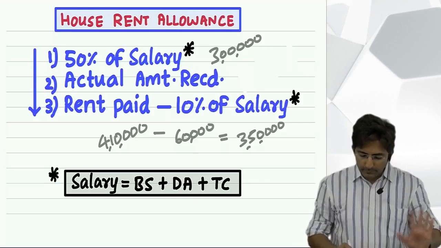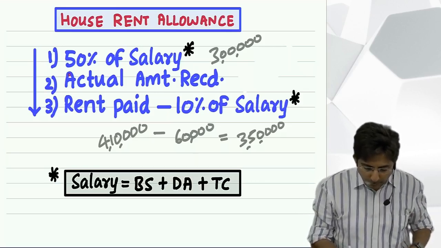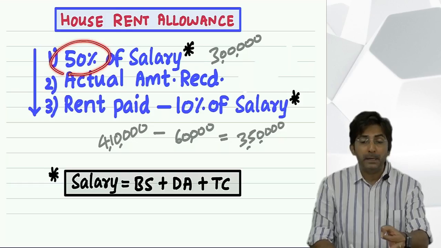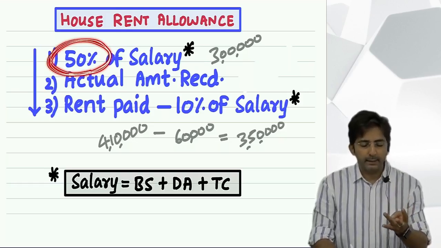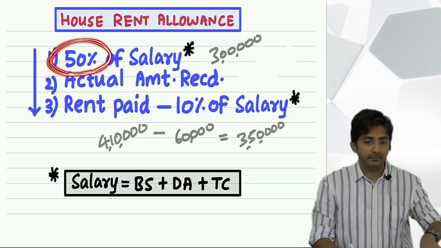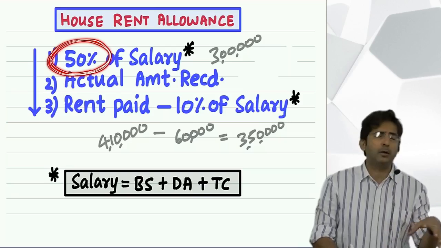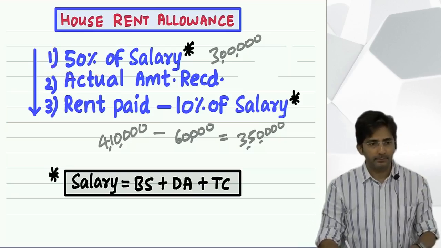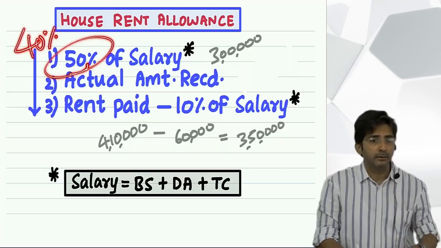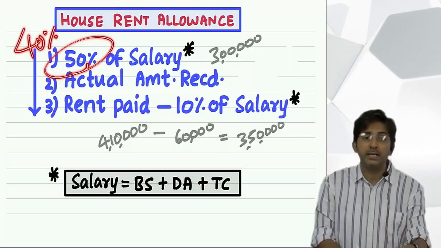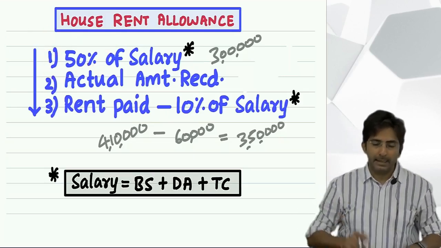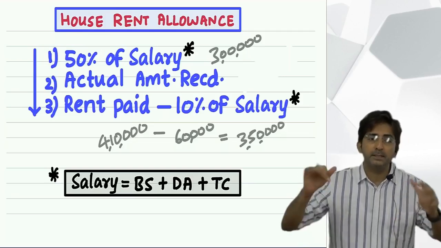So this is clear. Now look, wait. This 50% is fixed, right? Yes. But this 50% applies only if you are paying rent in metro cities: Mumbai, Delhi, Kolkata, Chennai. Then only it is 50%. But in case you are paying rent in a non-metro city, then it is 40%. Instead of 50%, it will be 40%. So you have to check in the question whether he is paying rent in Mumbai, Delhi, Kolkata, Chennai or some other city. If it is some other city, then 40%, otherwise 50%. And they will tell you in the question in which city rent is paid.